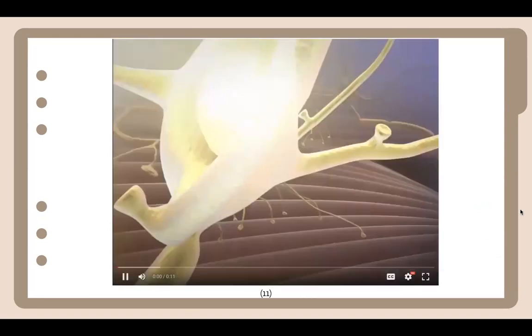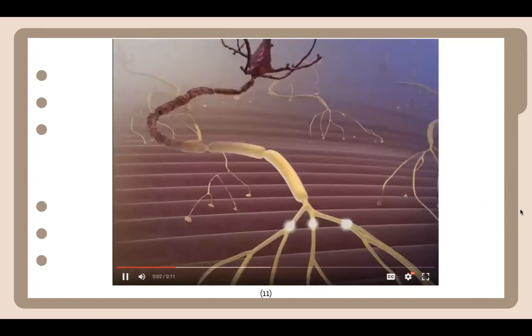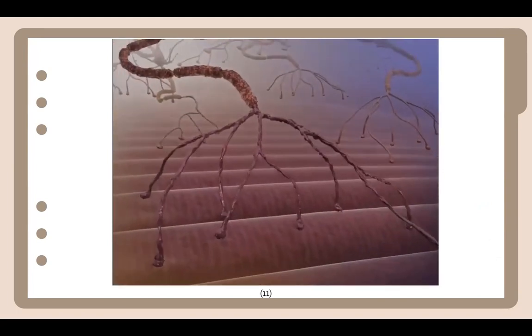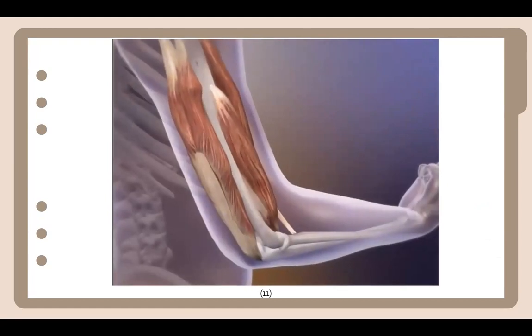Here is a video, an animation from Visible Body showing how ALS causes death of motor neurons and in turn, muscle atrophy.